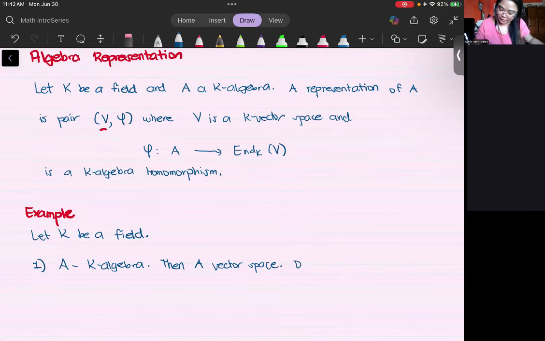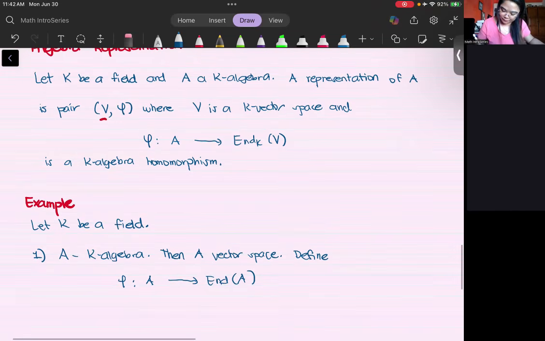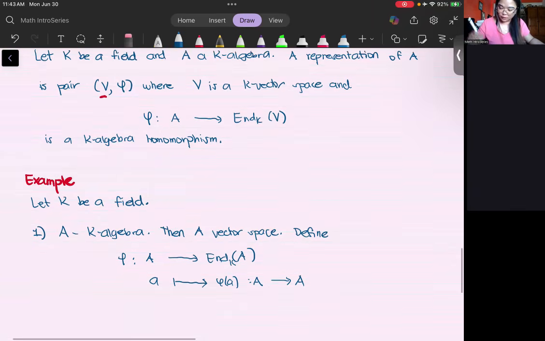And we define this phi now, this algebra homomorphism from A to the space of endomorphisms on A, which will now be our V, by sending every element of your algebra, so this now will be an endomorphism. So how is it defined?